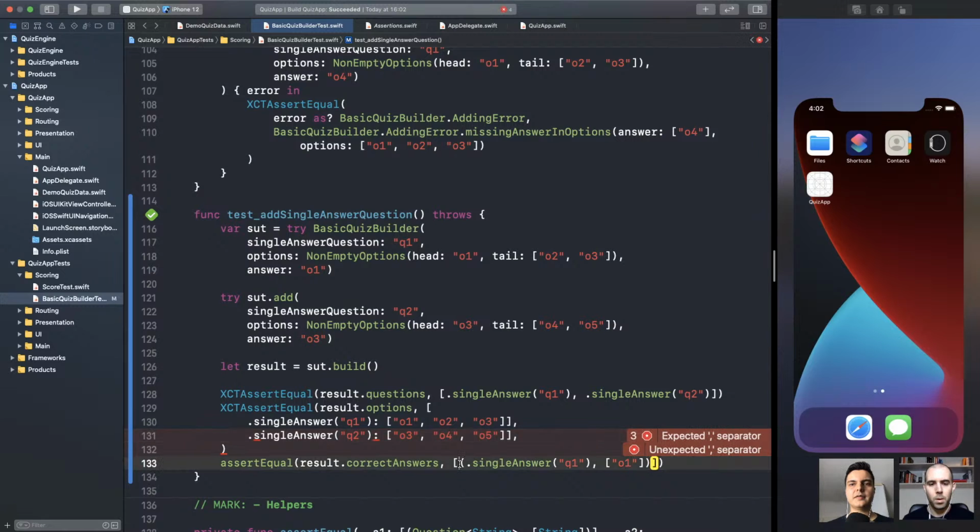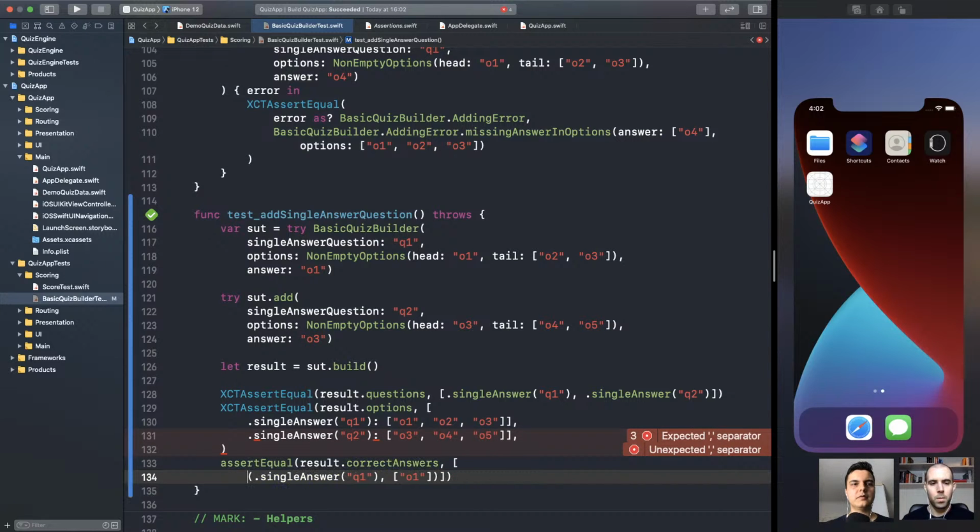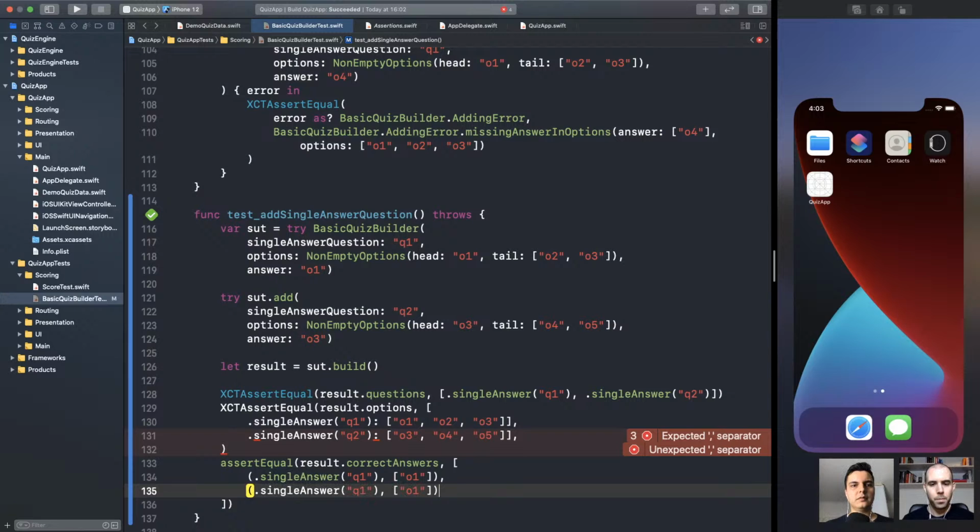And the answers? Both Q1 and Q2, but the answer for Q2 is 03. Make sense? That's it. Am I missing something here?